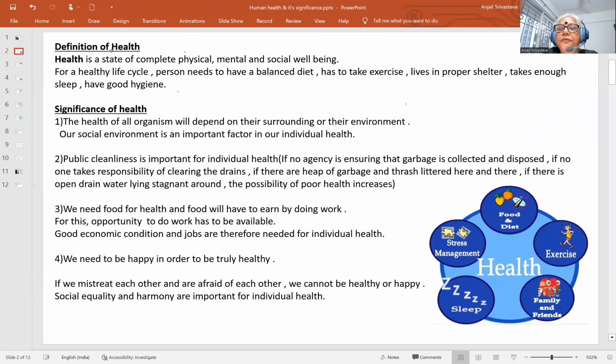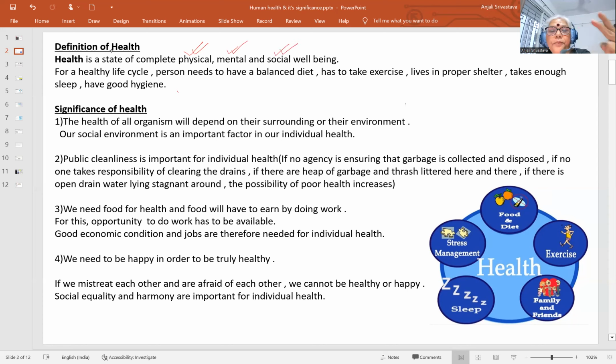Physically fit, that is, we are physically fit, feeling fit. But in general speaking, bad health or illness or sickness is said to be the opposite of health. That is, if you are not physically fit, our health is not good. But in general, by rule, health is a state of complete physical, mental, and social well-being.